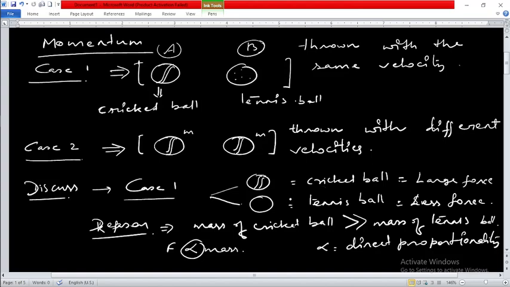Both of the balls were thrown with the same velocity, but still you needed more force to stop this ball. So from this case, you can conclude that force is directly proportional to mass. Understood. Now let us move to another part.